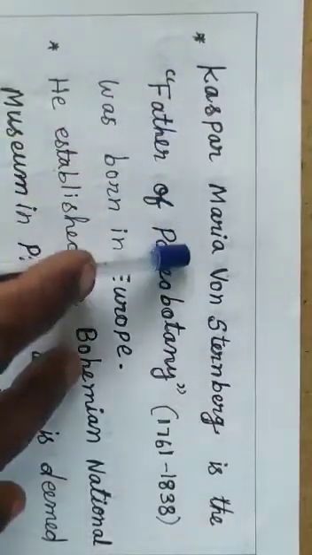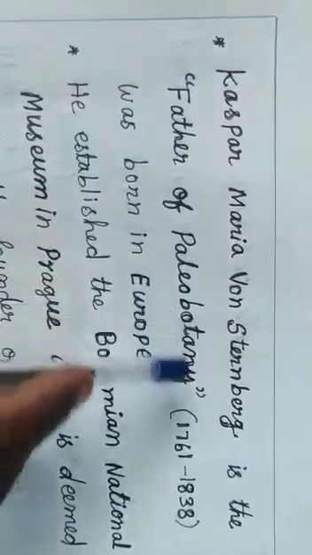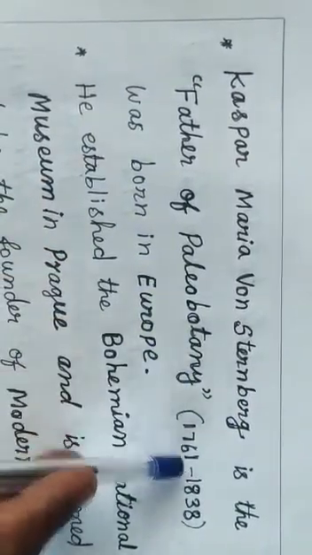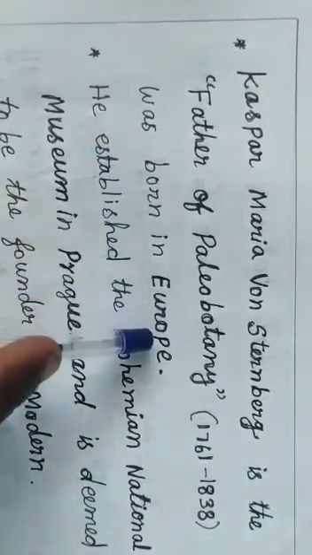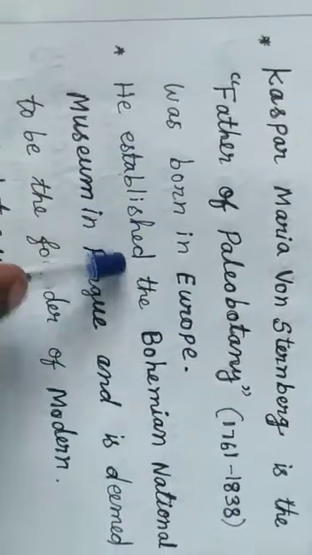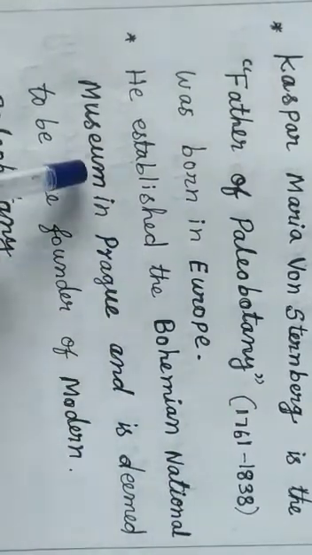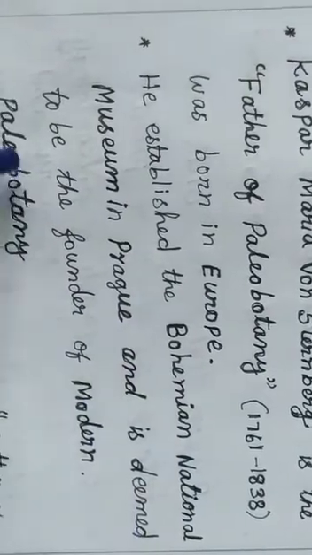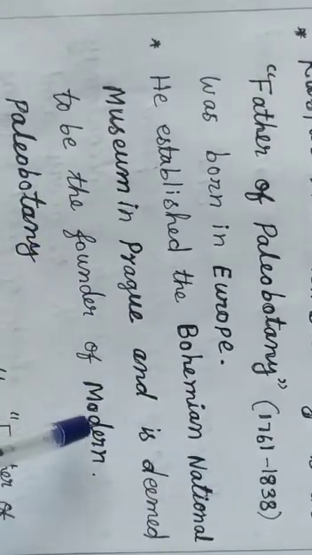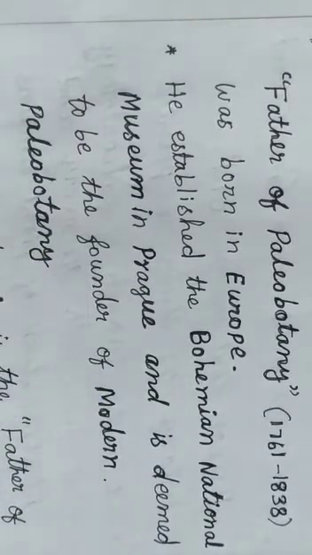Caspar Maria von Sternberg is the father of paleobotany, 1761 to 1838. He was born in Europe. He established the Bohemian National Museum in Prague and is deemed to be the founder of modern paleobotany.